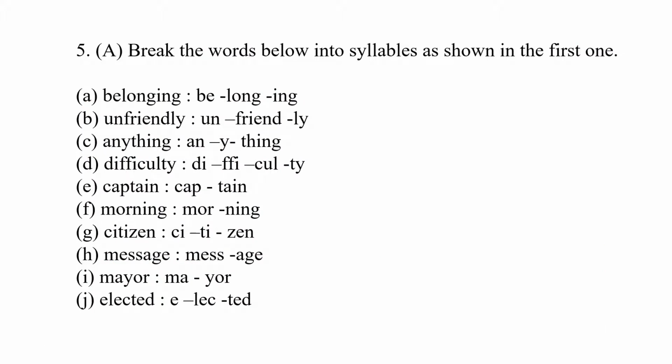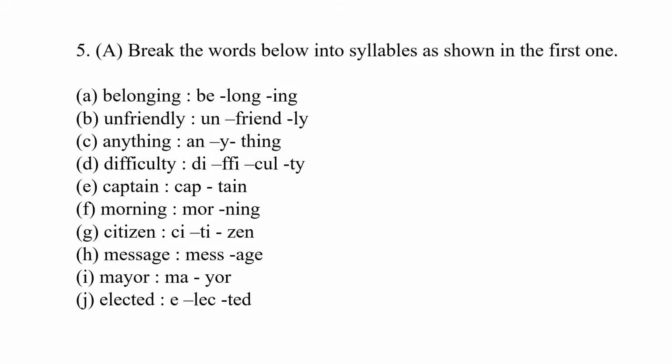Now question number 5a. Break the words below into syllables. We already had one activity during warming up, so that is what you have to do here. Break the words into syllables. Belonging, be-long-ing.